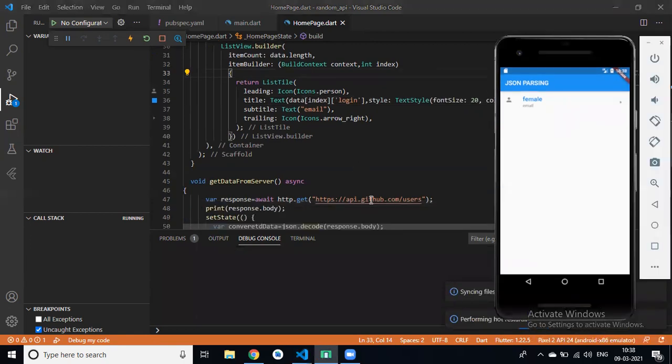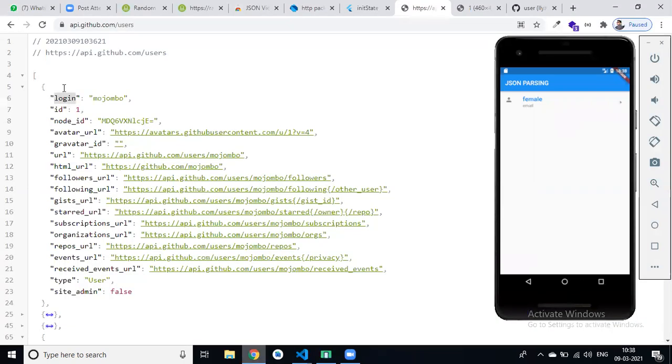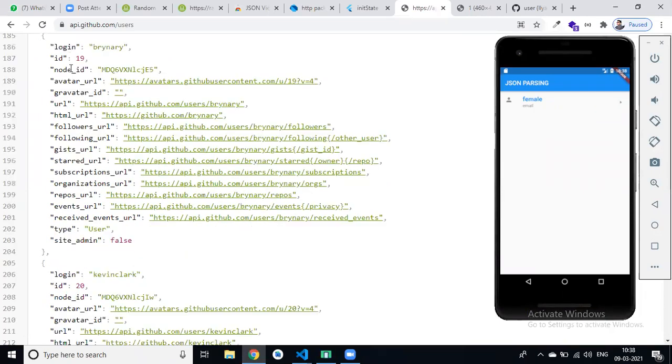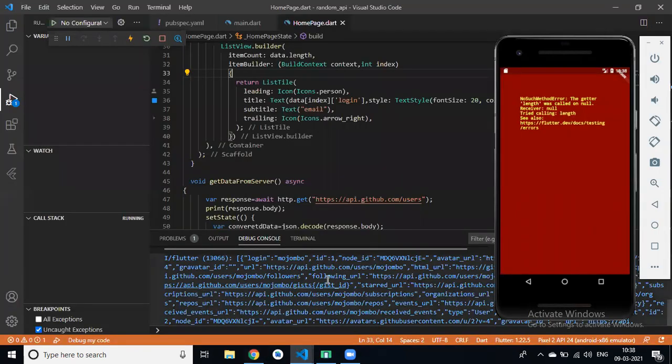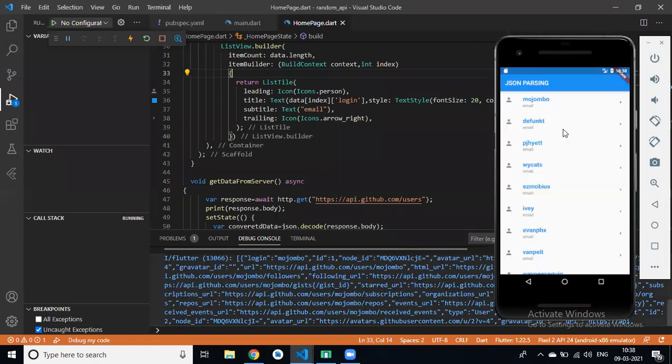with the help of this API, api.github.com/users, we get lots of user data. Like login ID, node ID, avatar URL, then URL and all. Now we can see there are lots of users.